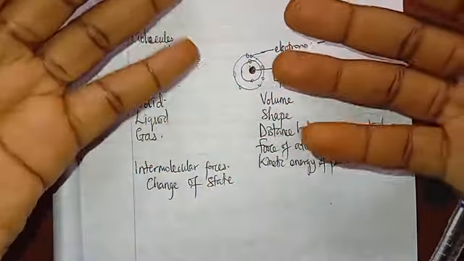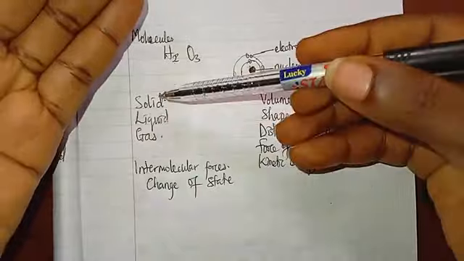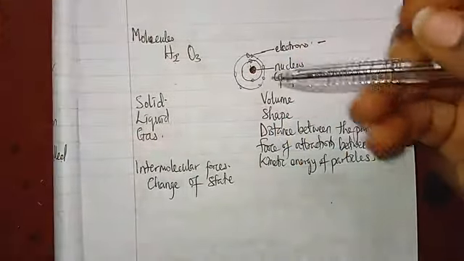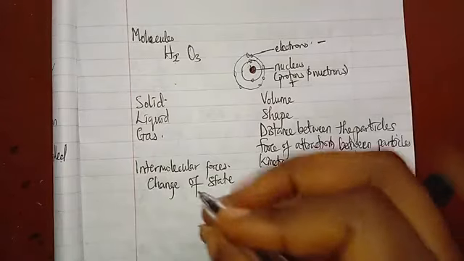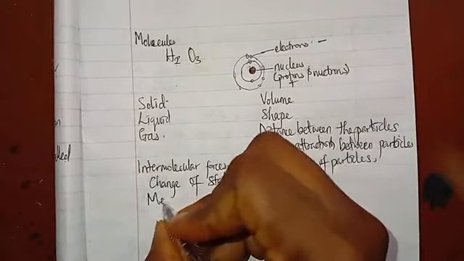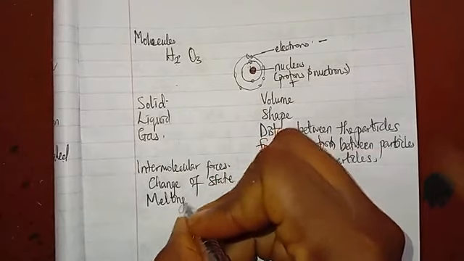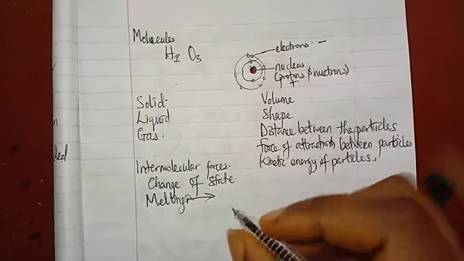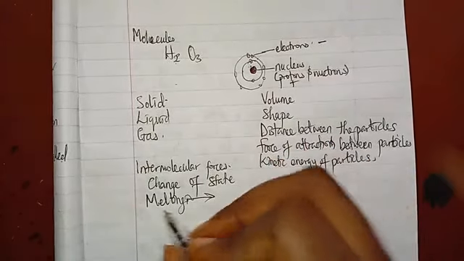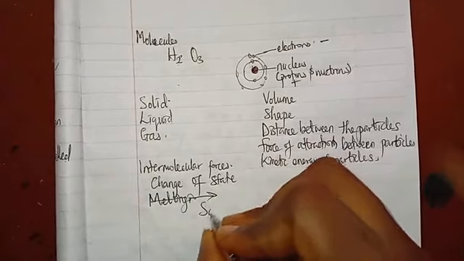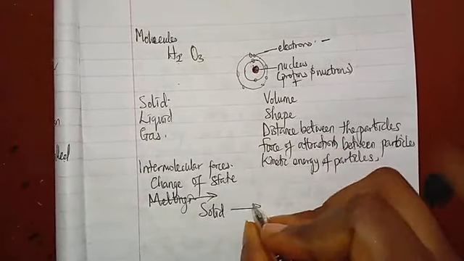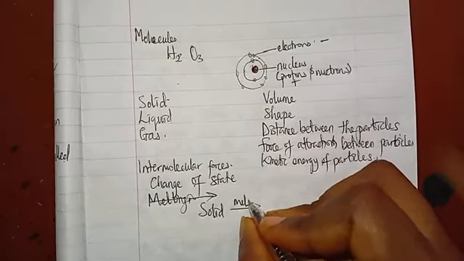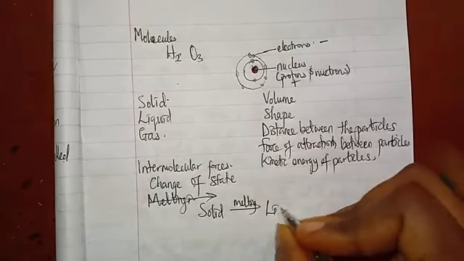So that is what happens during change of state from solid to liquid. And that process is what we call melting, right? So we have a solid, which goes through melting to become liquid.